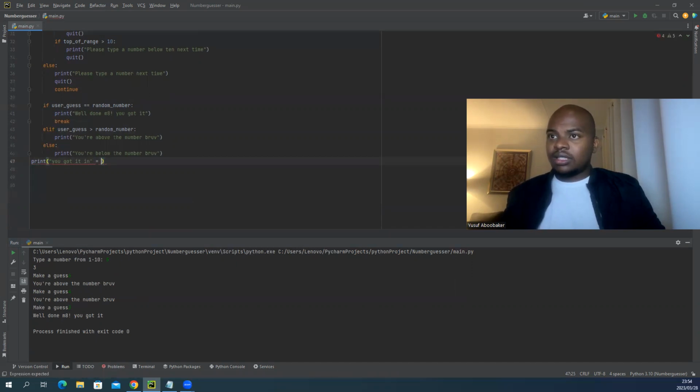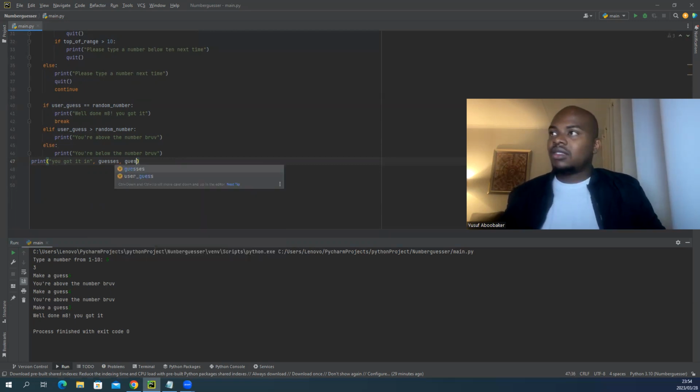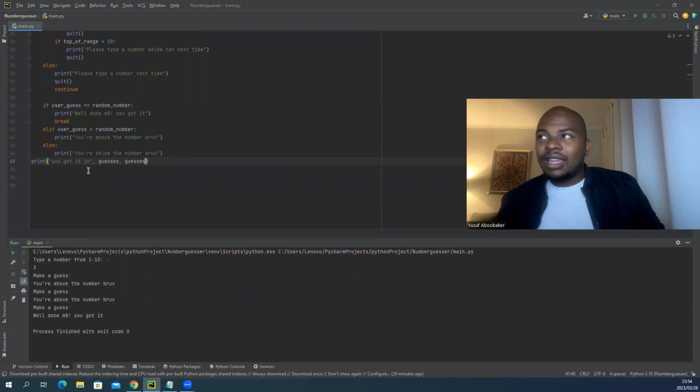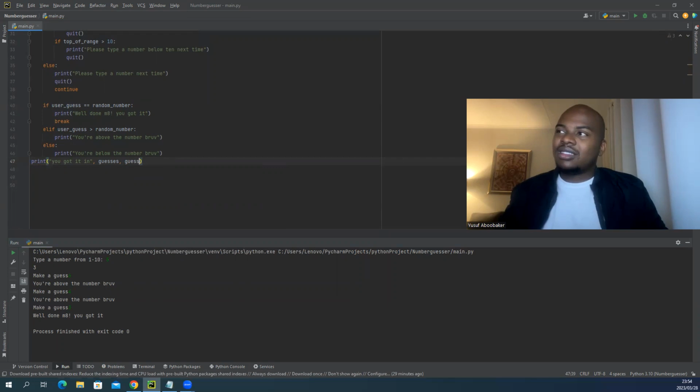So now guesses is a number, so it's an integer. So we have to turn it to a string. But actually, with the print function, you don't even have to do this. You can do it with commas. You got it in, the variable guesses, tries. You got it in that many tries.